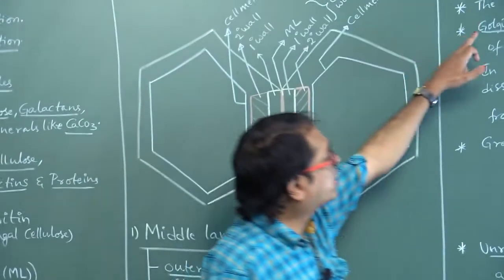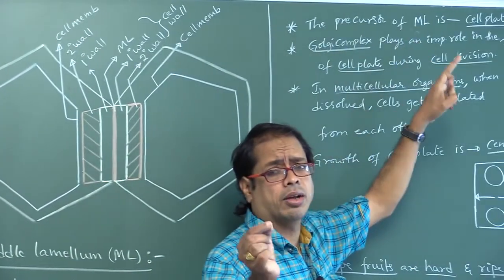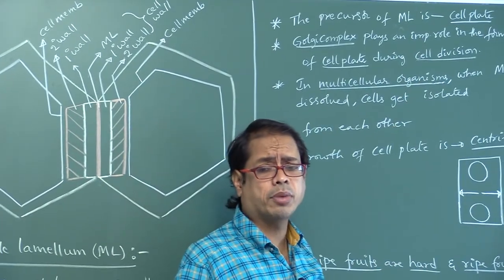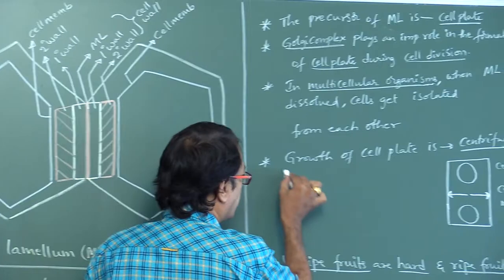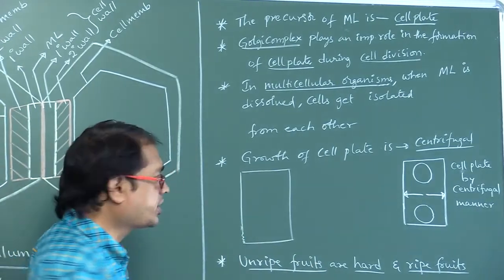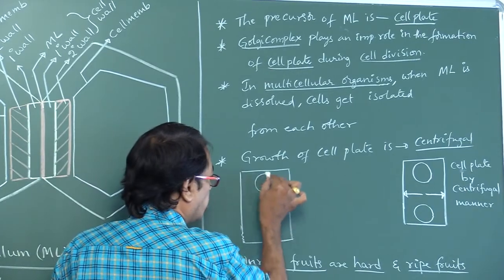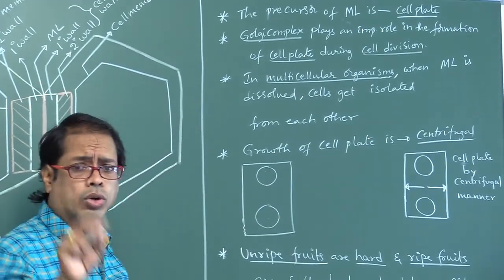The precursor of middle lamellum is cell plate. Let us suppose during cell division, this is the telophase. Two daughter nuclei are formed.